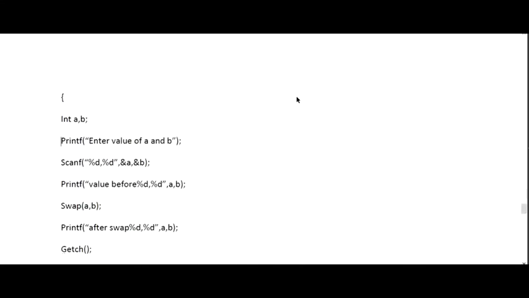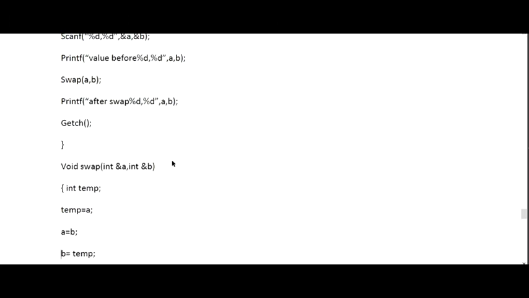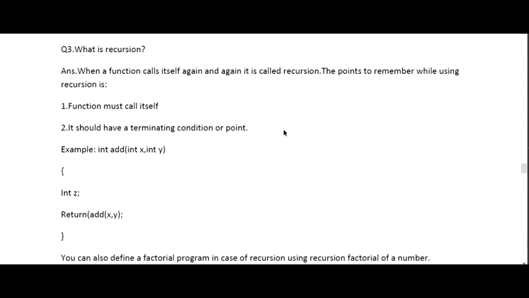Then we have the call by reference function. In call by reference, we pass the variable into the function so that the changes are reflected in the original value. So this is basically the call by reference method.